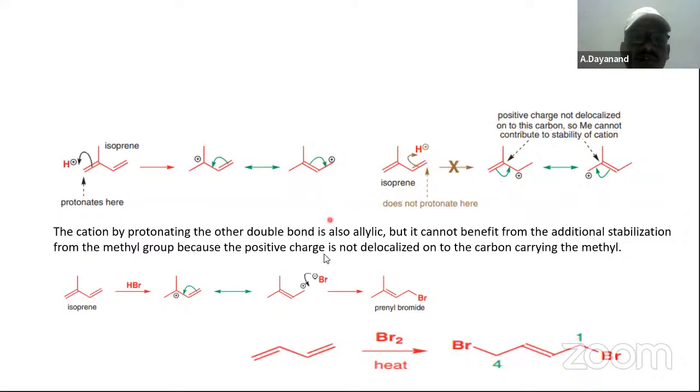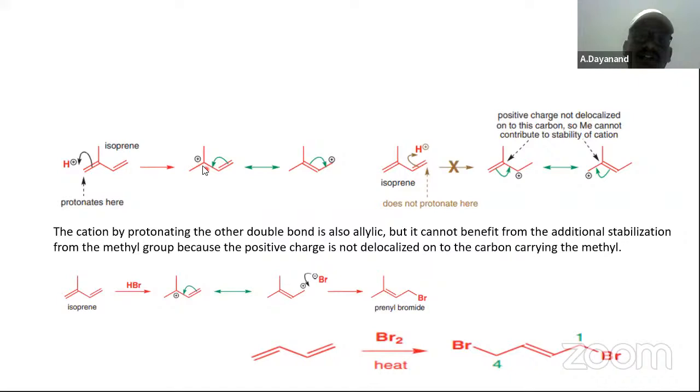Therefore, bromination will take place at this position. Why? Because there it is stabilized by conjugation. The cation, by protonating the other double bond, is also allylic, but it cannot benefit from the additional stabilization. Here there is no stabilization, here there is stabilization.